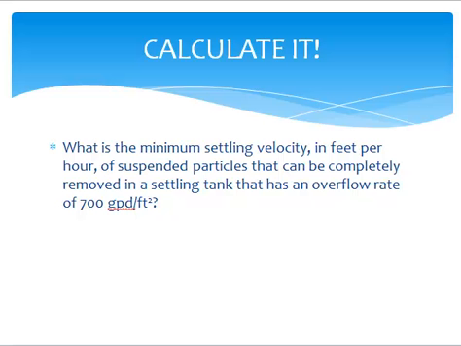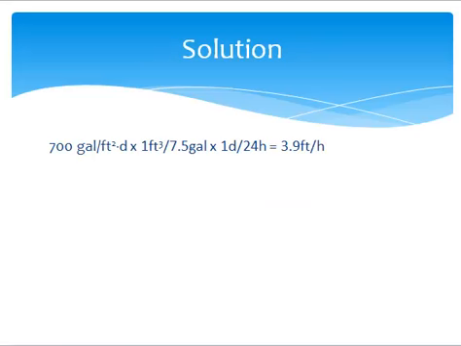If you are given an overflow rate of 700 gallons per day per square foot, determine the minimum settling velocity of suspended particles needed to remove them from a settling tank. Notice that particles that settle faster than 3.9 feet per hour will become sludge at the bottom of the tank.